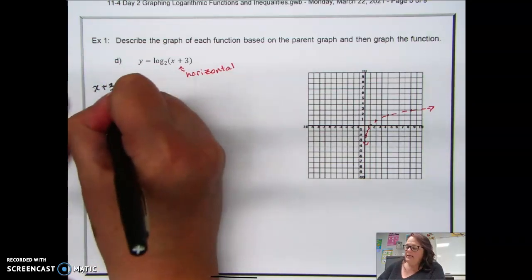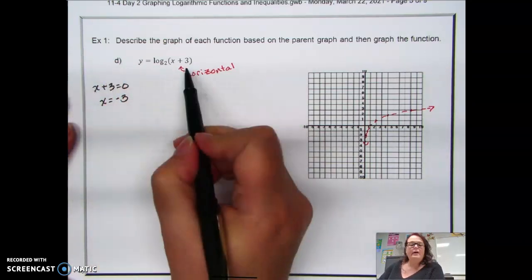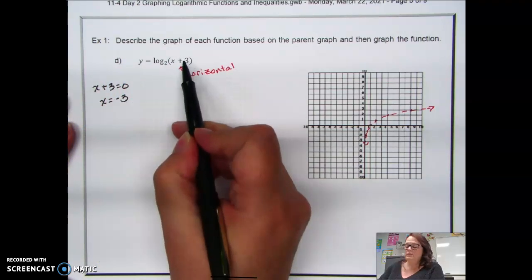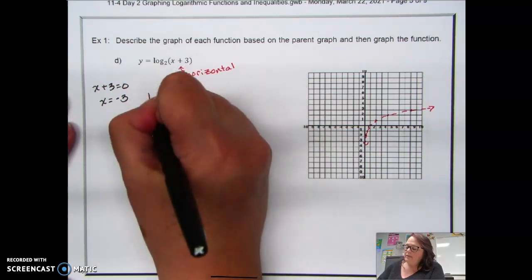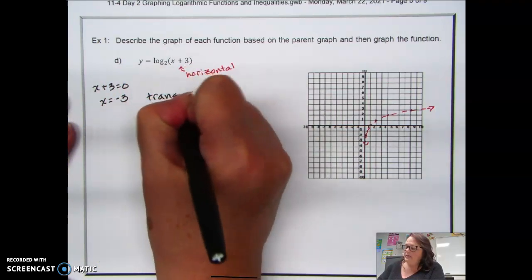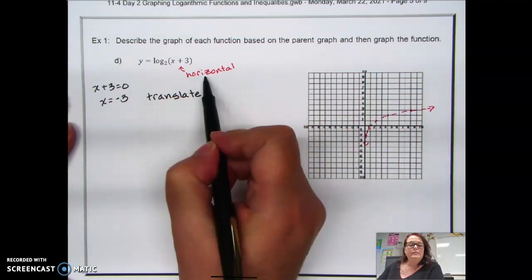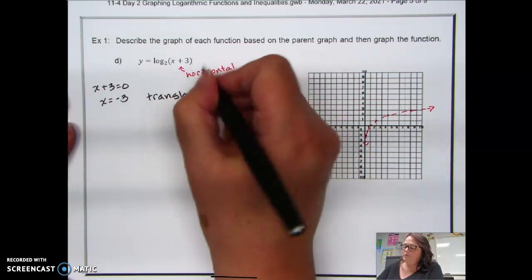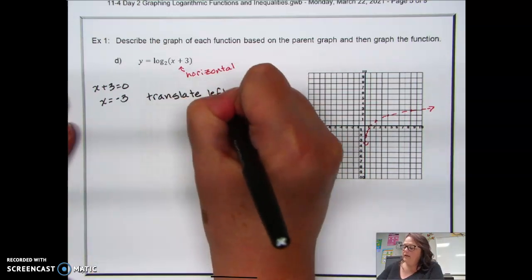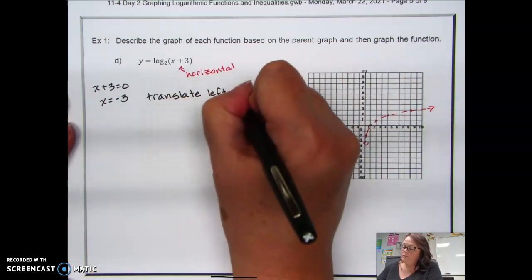So that means x equal to -3 is the value that makes this parentheses equal to 0. So we're going to translate because there was addition or subtraction in the problem. And then horizontal means it's left or right, and my negative direction is to the left. And so we're going to translate left 3 units.